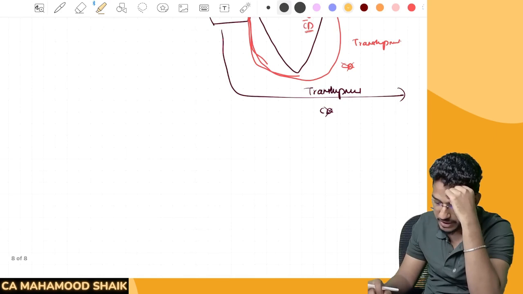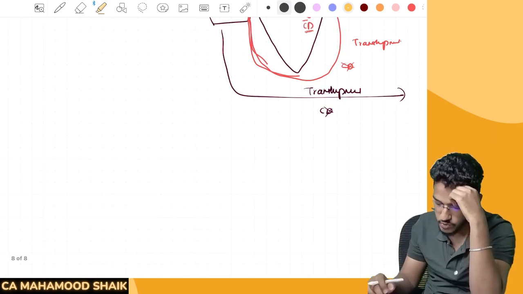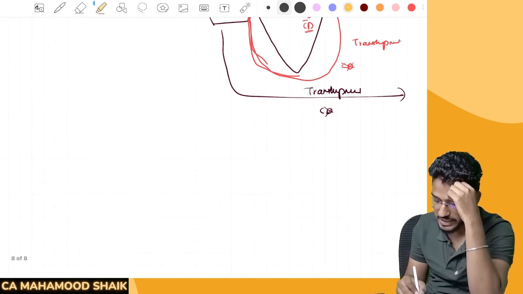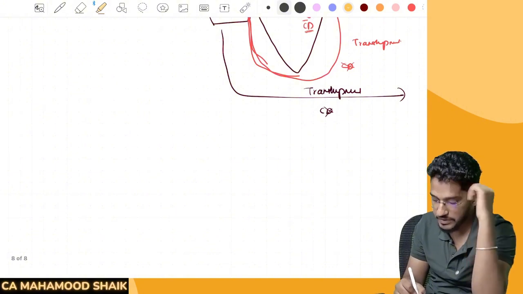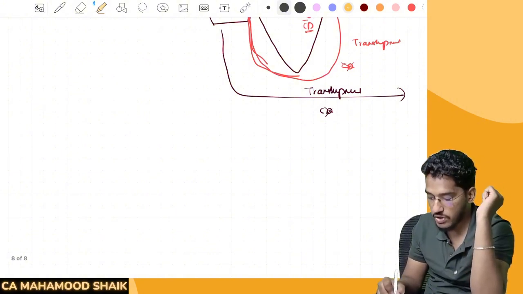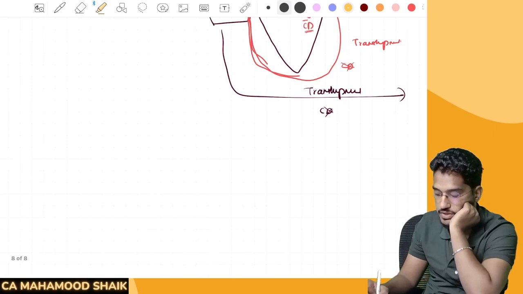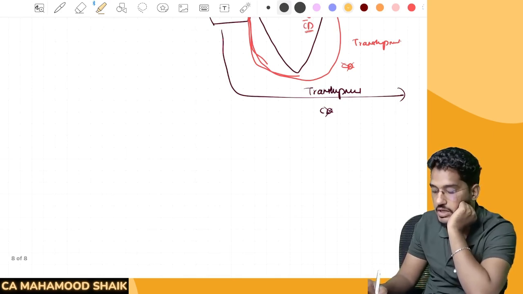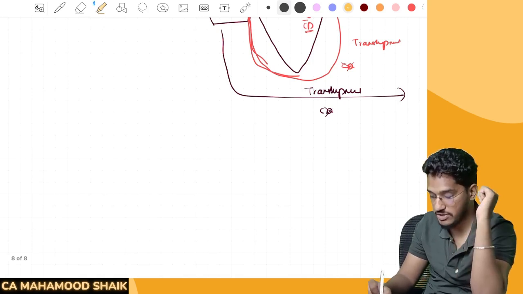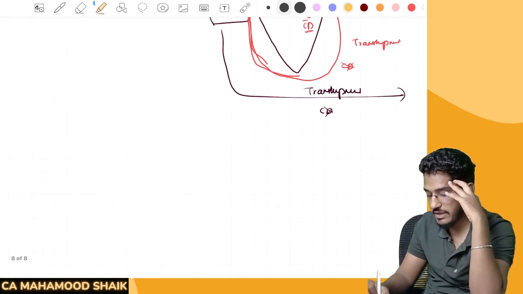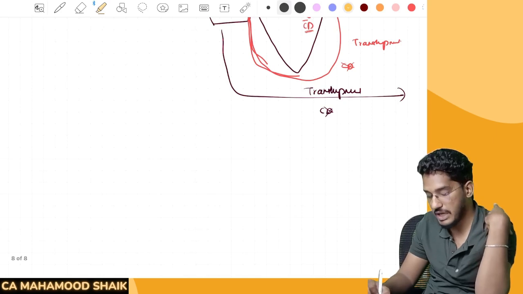Now, if you come to section number 22, what does section number 22 say? Abatement. Abatement means reduction. Reduction of duty on damaged or deteriorated goods. Sir, which means what? Say for example, some vessel containing the goods has reached the customs station. But what happened is, say for example, 1 lakh quantity of the goods have been unloaded.